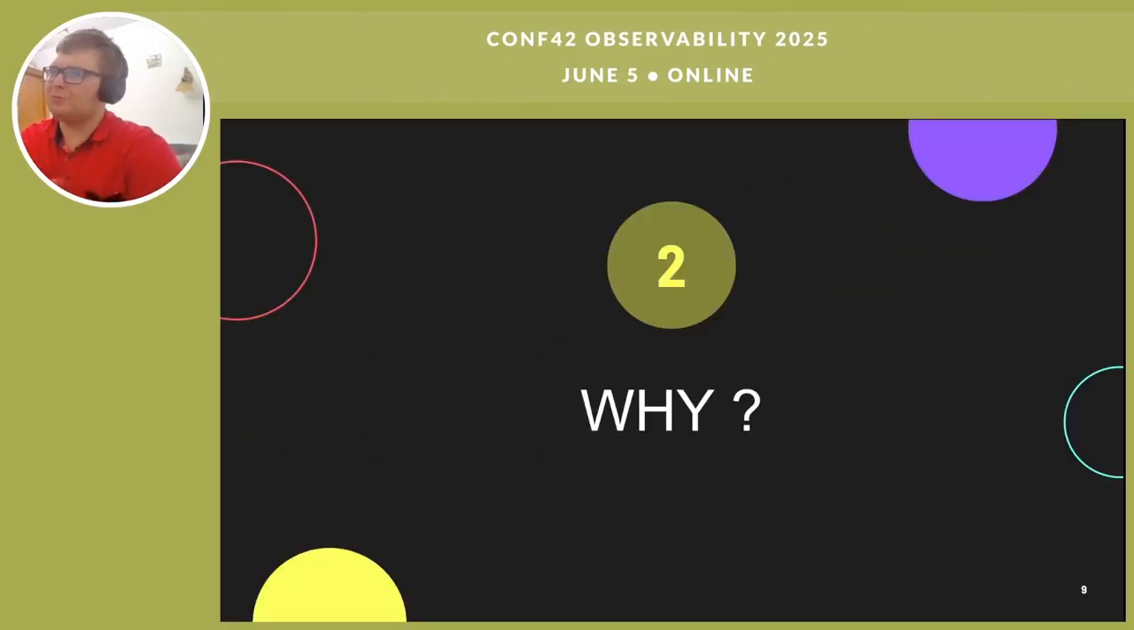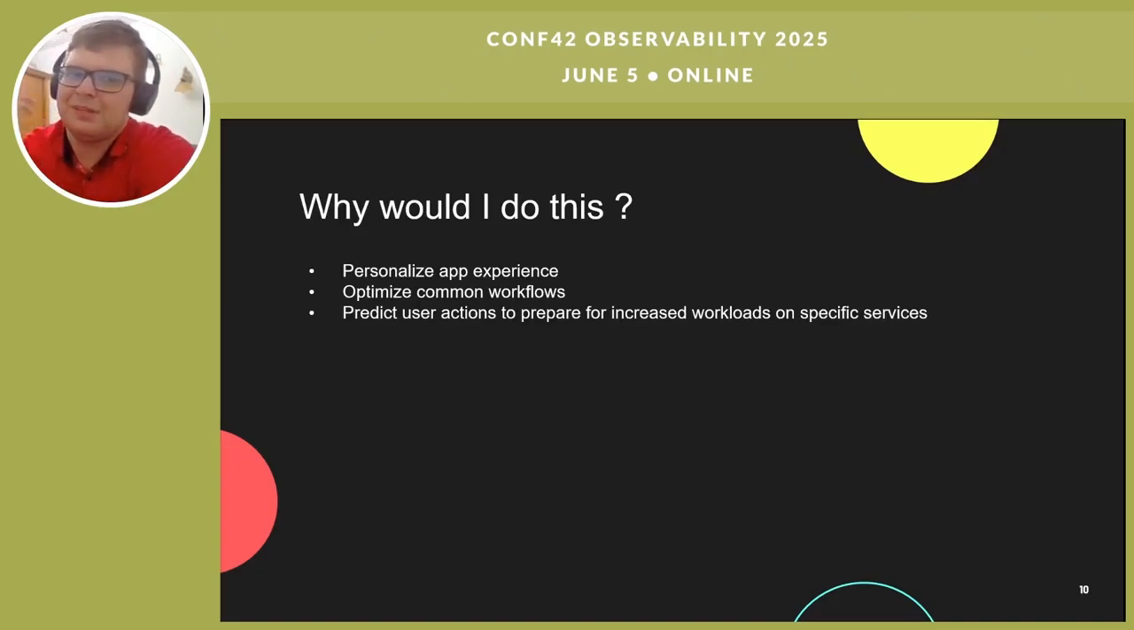So why do we try to do this? As I told you, we want to be able to predict the next action of a user. But you're going to ask me, why do you want to do that? Good question. I want this because I want to personalize app experience. I want to optimize some common workflows. I want to identify which are the common workflows for each user and to optimize them. And I want to predict user actions to prepare for increased workloads on specific services.